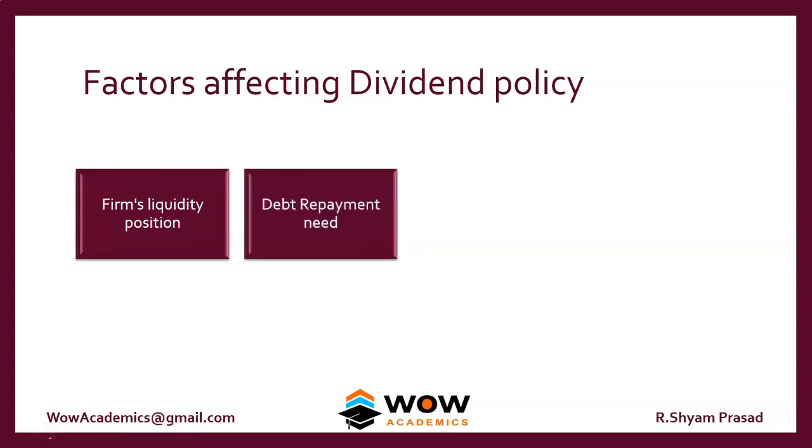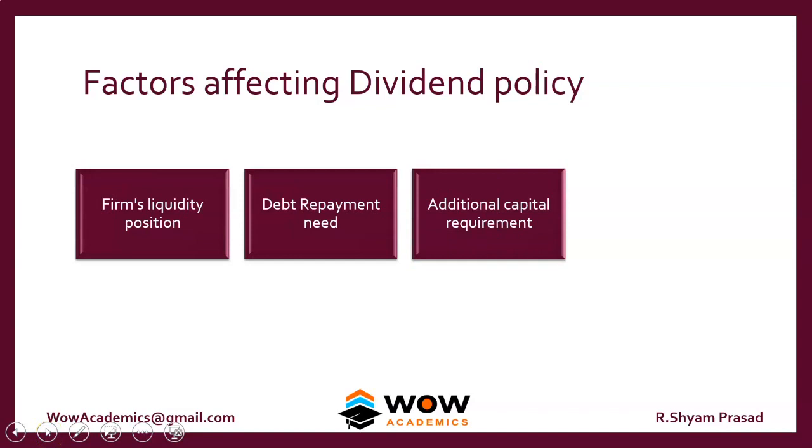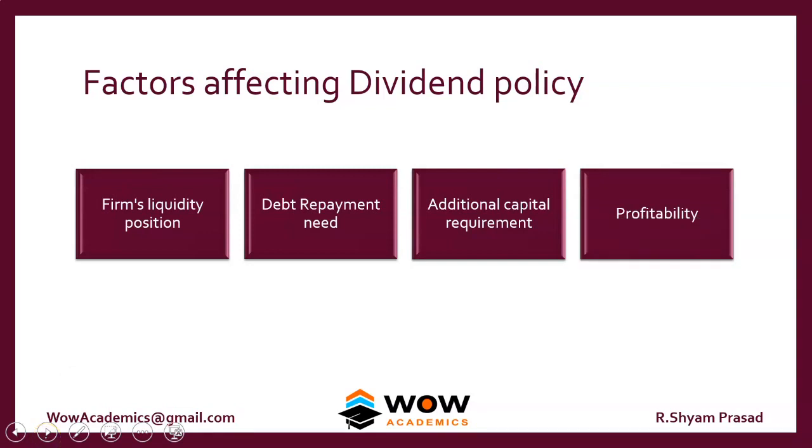Debt repayment needs. If a company has borrowed a huge amount of money, then they have to pay interest and the principal repayment. So those companies cannot have a high dividend policy, and they have to settle for a lower dividend payment. If a company requires more capital, for example, one which has to periodically keep buying more assets because their existing assets are quickly depreciating, then these companies cannot go for high dividends. They have to settle with lower dividends. Profitability: the higher the profitability, the higher the dividends.